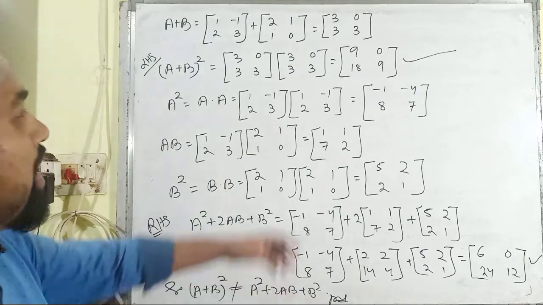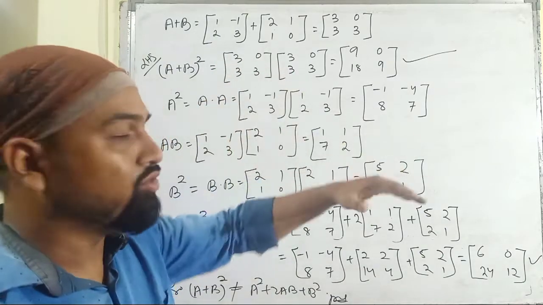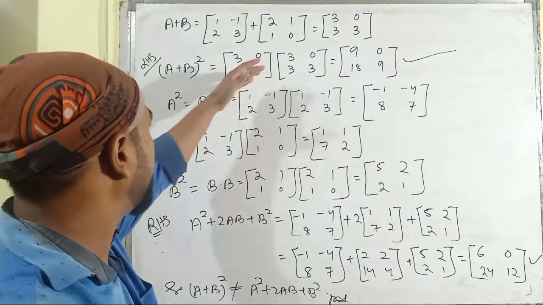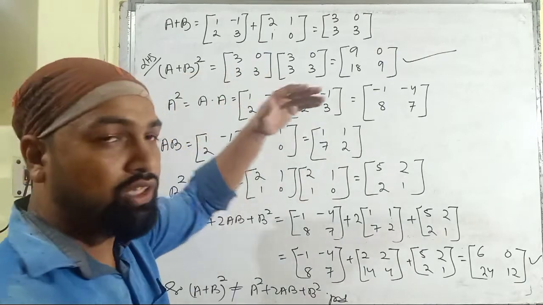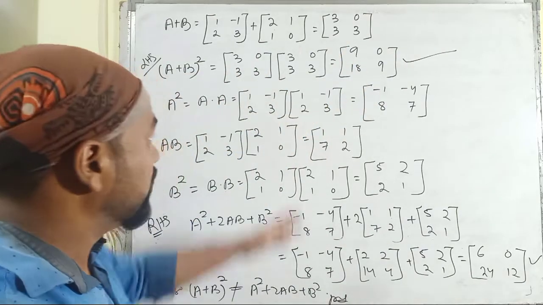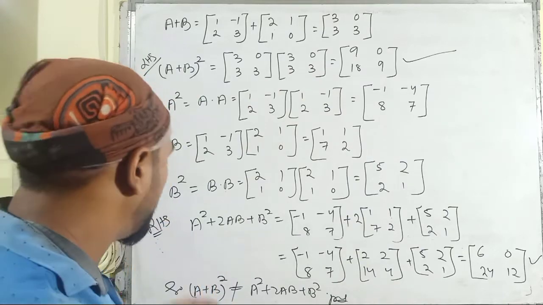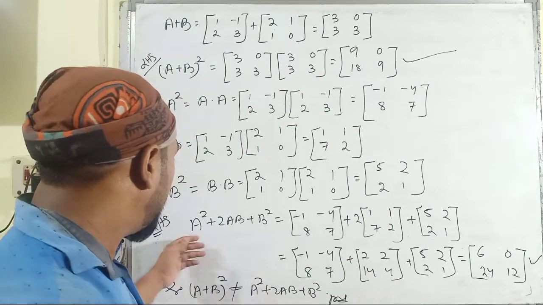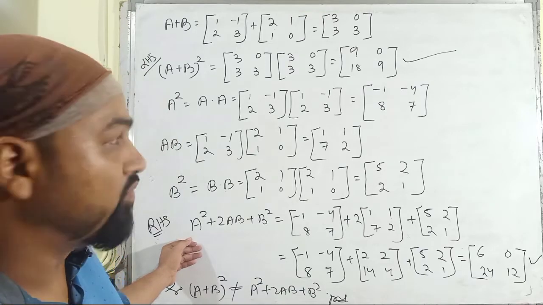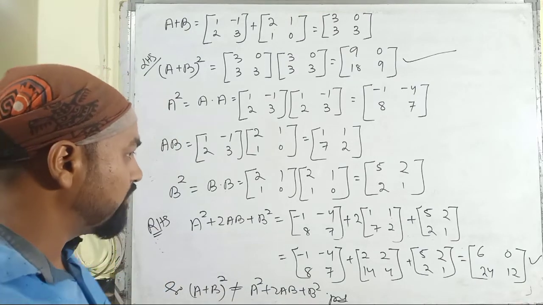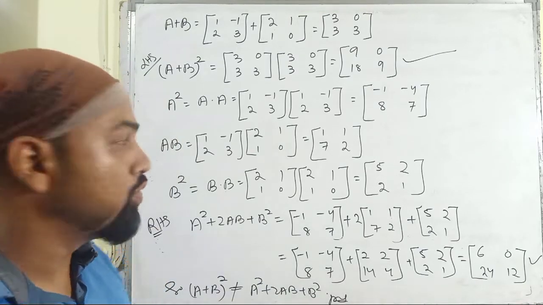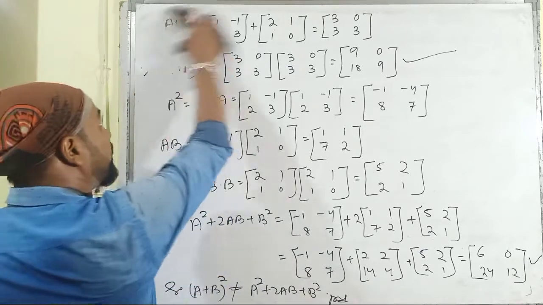You have to evaluate these values. I have skipped the steps. I have directly evaluated A plus B in rough, and I have written the result here. You have to evaluate all the values in your notebook, and then go through the left hand side part as well as the right hand side part. So here it is problem number 1 based upon the matrix polynomial. Then let us move towards problem number 2.